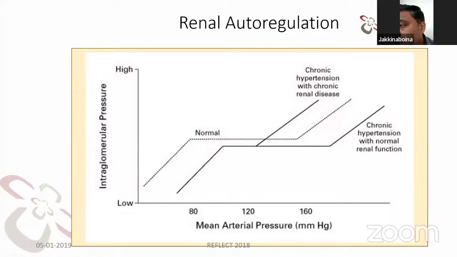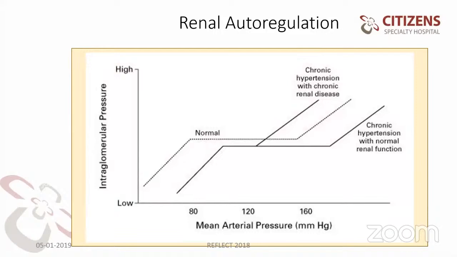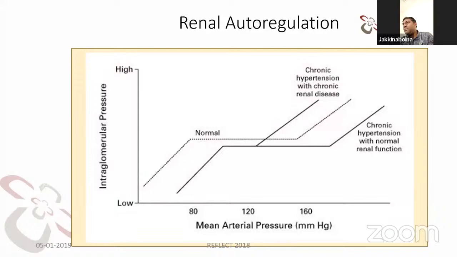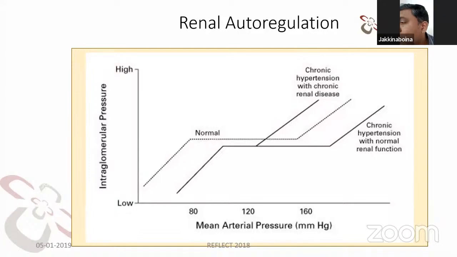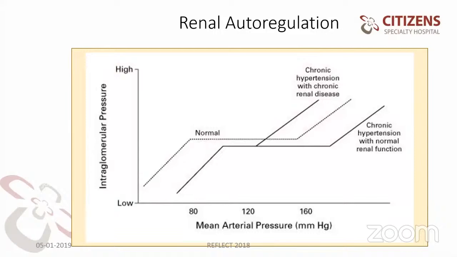Sir, this slide you are telling about renal autoregulation for hypertensive and CKD patients. A hypertensive patient presenting with septic shock, you said autoregulation is between 100 to 180, whereas in septic shock the target MAP is 65. So it is beyond the autoregulation. Once it falls beyond autoregulation, how will perfusion be maintained?